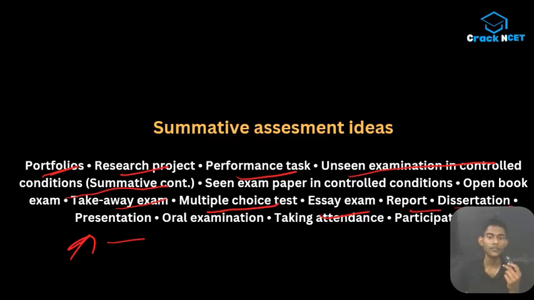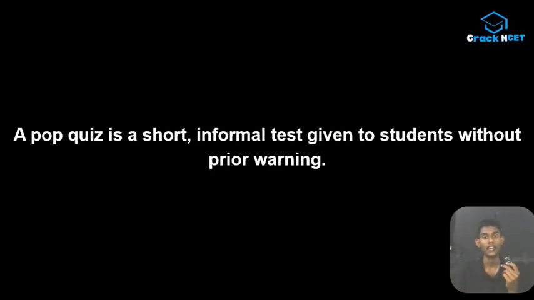In oral examination, maybe you guys are aware of viva and all. In lab exams also we have this viva. Taking attendance is also a part of summative assessment. Okay, so this is the whole concept behind summative and formative assessment. I think you guys got the idea behind this.